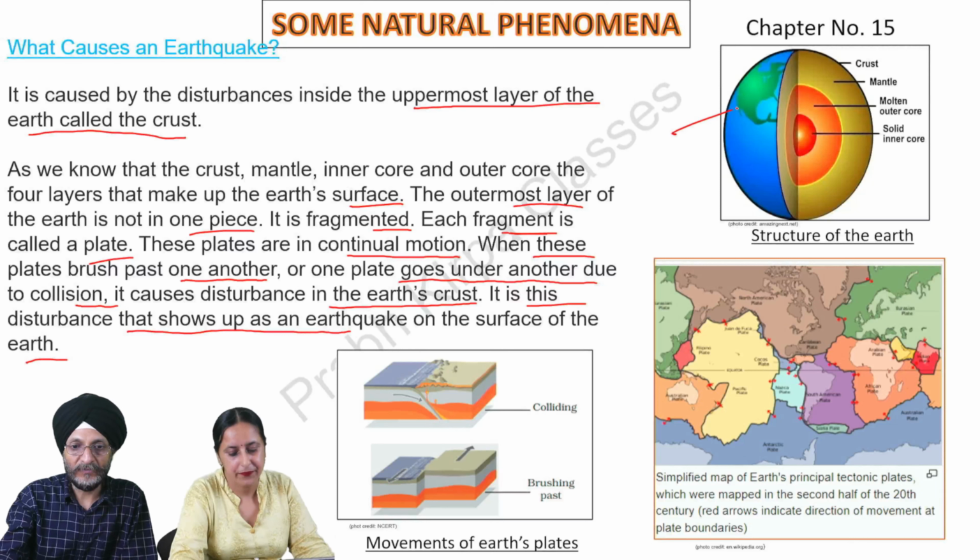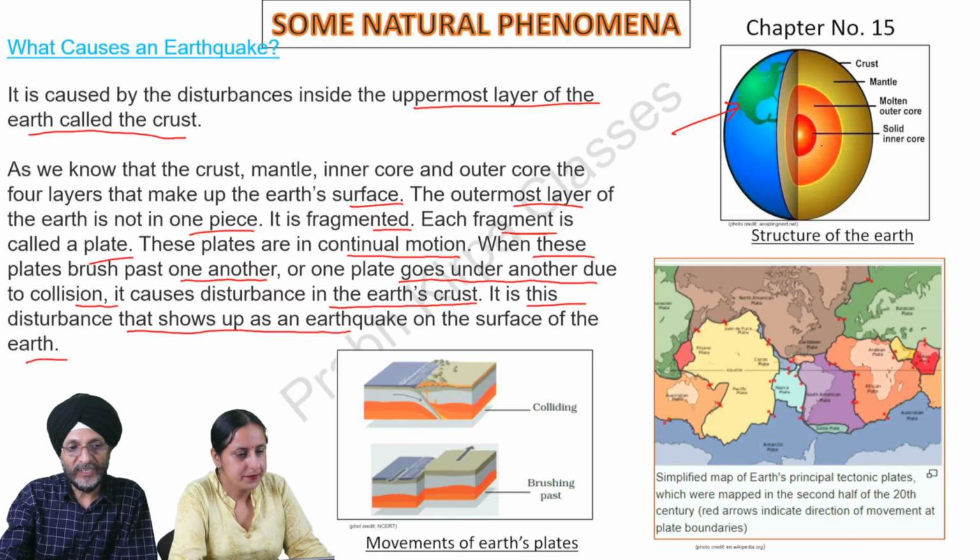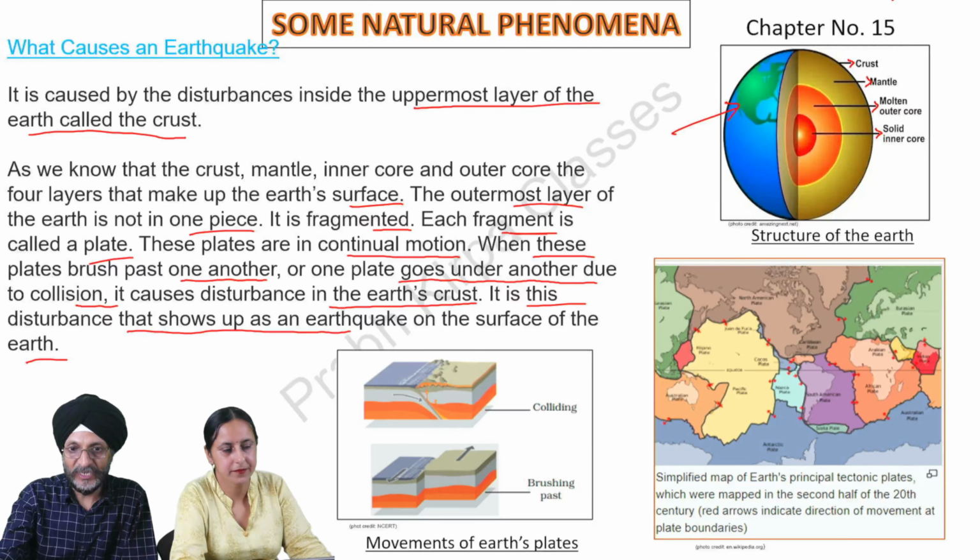In this picture, you will see that the earth has four layers. First is crust, second is mantle, then comes outer core, and then inner core. Earthquake happens when there is disturbance in the uppermost layer, that is the crust. Earthquake happens in the crust.